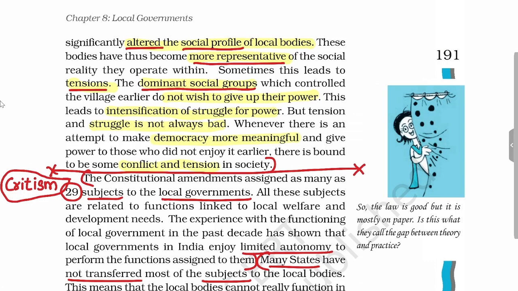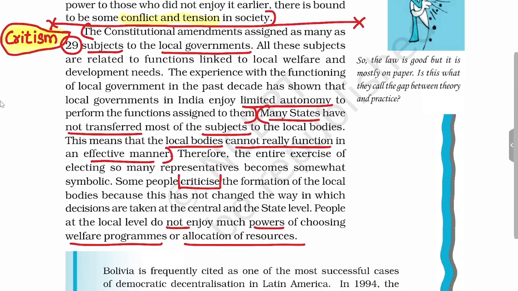Okay, now we'll see the criticisms of the local self government. 29 subjects are assigned, but the state governments do not allocate enough subjects. So local governments in India enjoy limited autonomy.